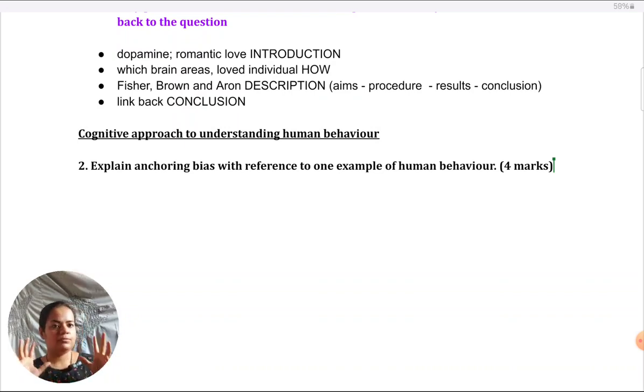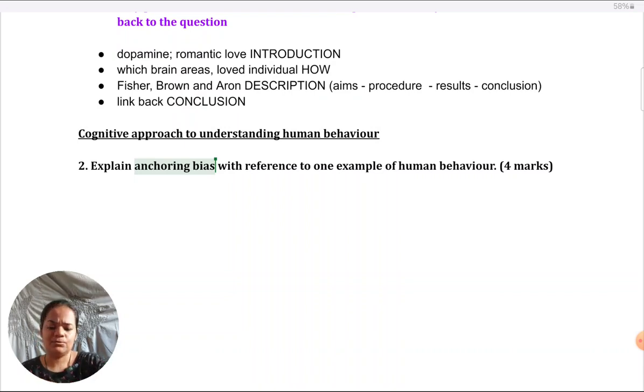As of now, we don't know whether they'll ask SEQs focused on single studies. It seems unlikely this time. If that comes in, describe one study or explain one study of anchoring bias, then the way of writing will change. But as long as it's focused on the concept like anchoring bias, and the example or the study is just for illustration purposes, till then we don't need to change the structure of how we are writing the answers. So like I told you, asking only about the study seems unlikely this time, but if it comes up, I'll put a lesson on that as well.